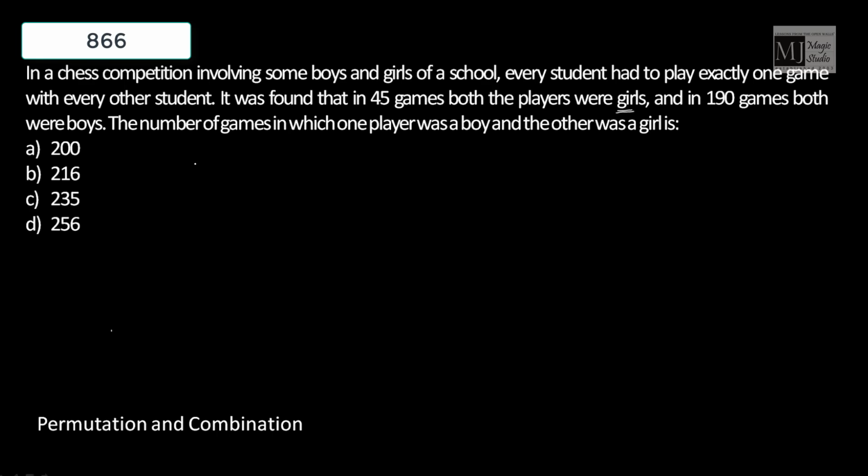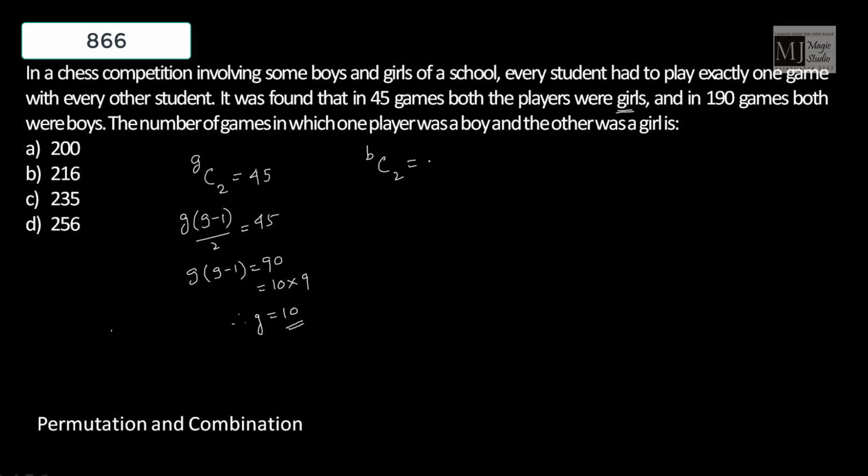So if there are G number of girls, we can say that GC2 equals 45. That means G into G minus 1 by 2 is 45. G into G minus 1 is 90, which can be broken as 10 into 9. Therefore G is 10.